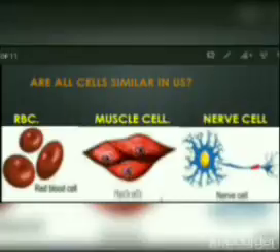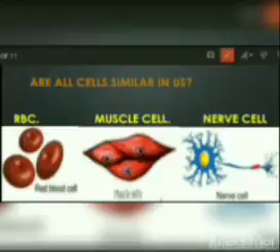Are all cells similar in us? I said there are groups of cells. So based on the function, cell shape is also different. Look at the first one, RBC. RBC means red blood cell. So it is a blood cell. And what's the shape of an RBC here?